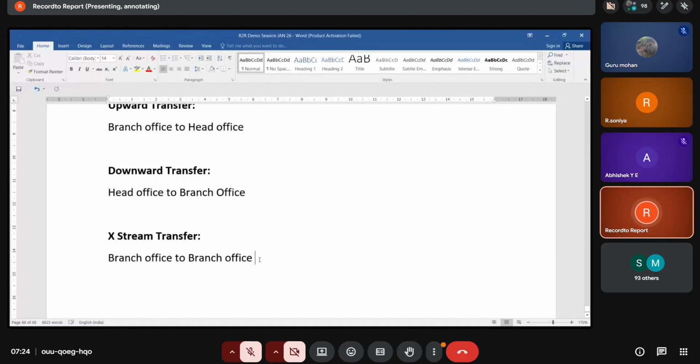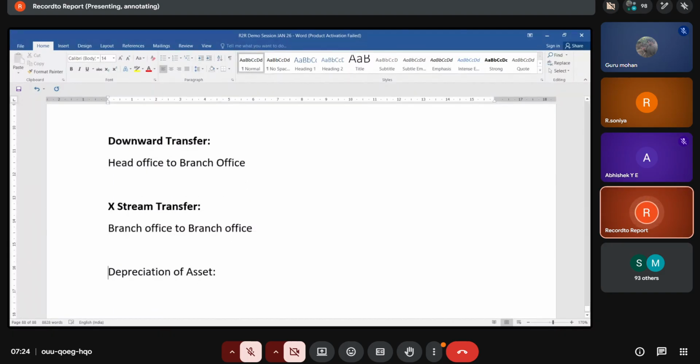And the next stage of an asset is depreciation of asset. What is the meaning of depreciation?